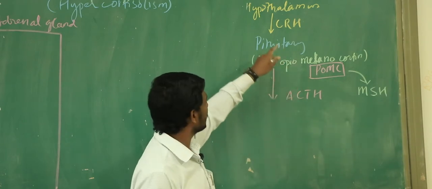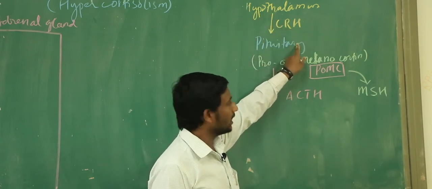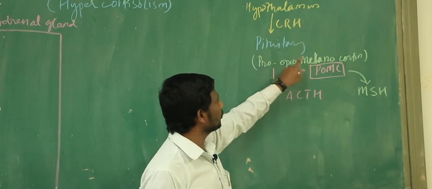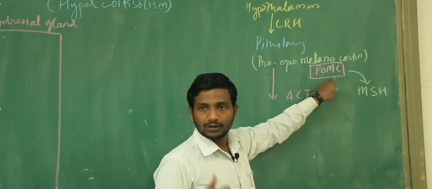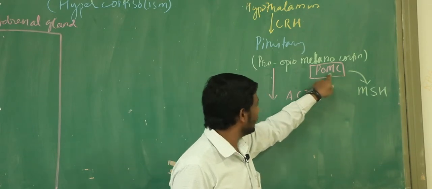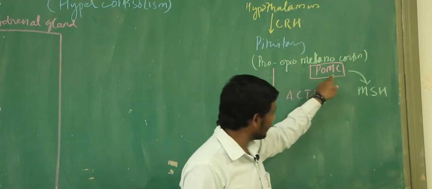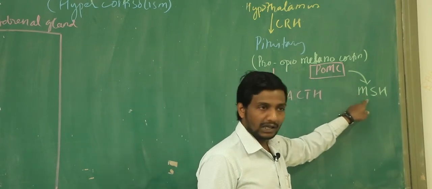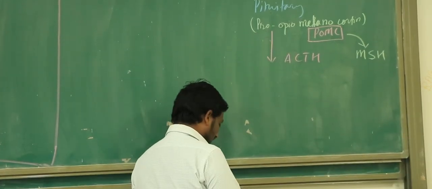So once again, let's repeat. Hypothalamus got stimulated, it produced which hormone? CRH. It stimulated the pituitary to produce one precursor, what do you call it? POMC. Give me the full form. Pro-opiomelanocortins. And they are mainly going to produce the ACTH. They are going to be converted to ACTH. At the same time, they also can be converted to which one? MSH. Right?